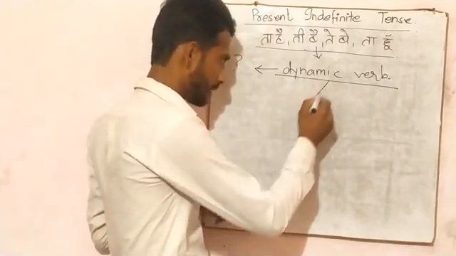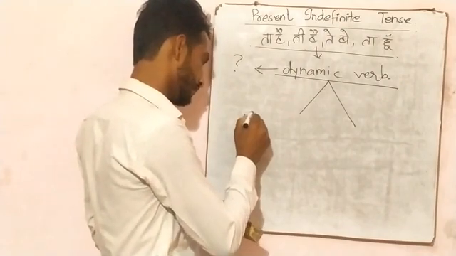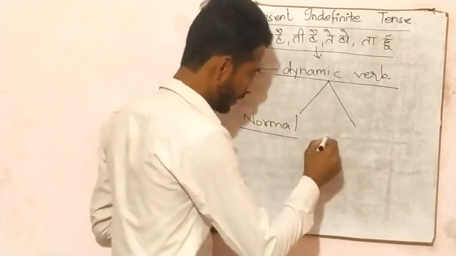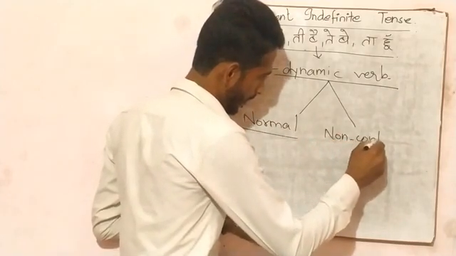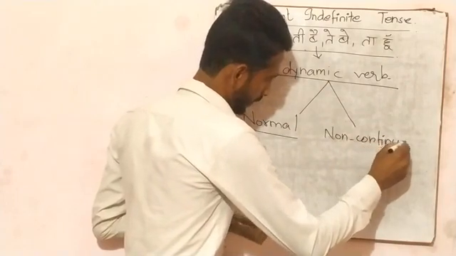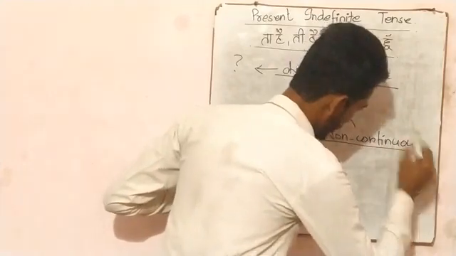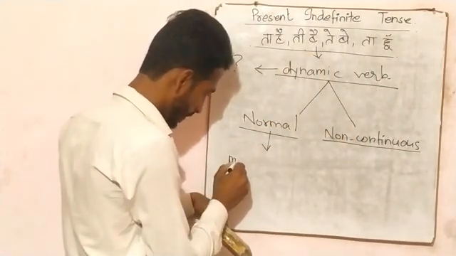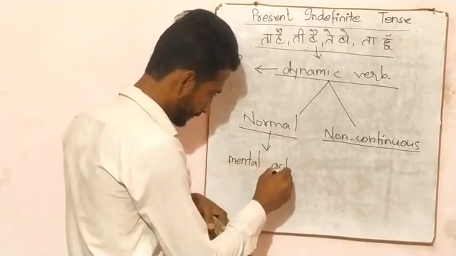Dynamic verb has been classified into two parts: normal and non-continuous. Normal verb means which shows mental action.